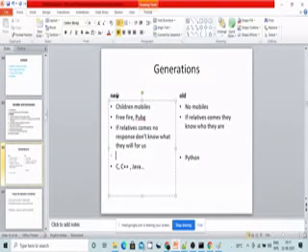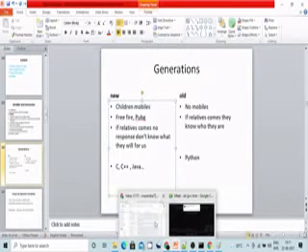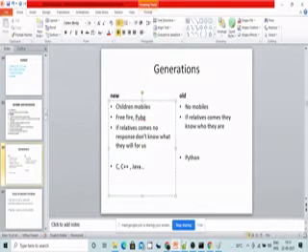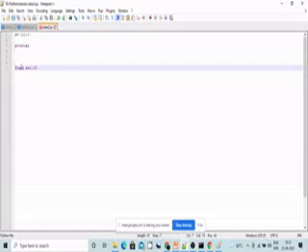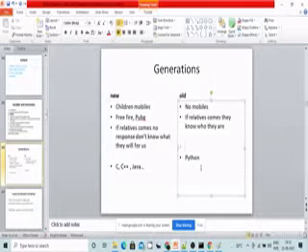Like new generation people don't know what exactly the relatives are to them, in the same way C++ or Java don't know what exactly the given value is. So we define it like this: int or float or char or anything. But for Python, we will not define what exactly the input is that we are giving.